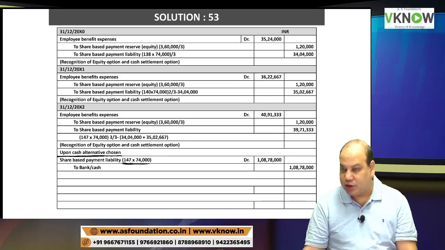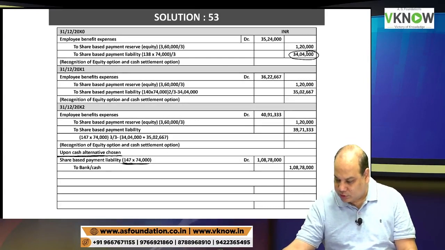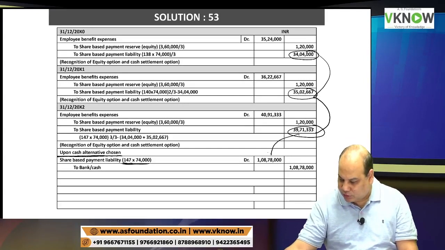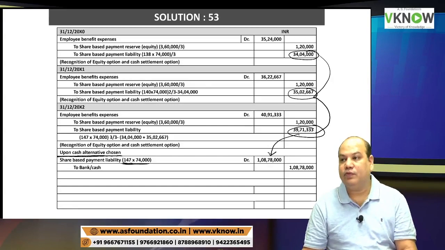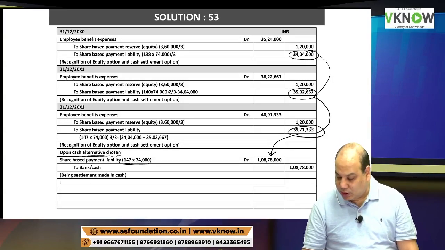147 into 74,000. How much? Or you can add these three figures. Add these three figures, you will get this answer. Both ways you will get the same result because finally you have valued it at 147. Yes or no?